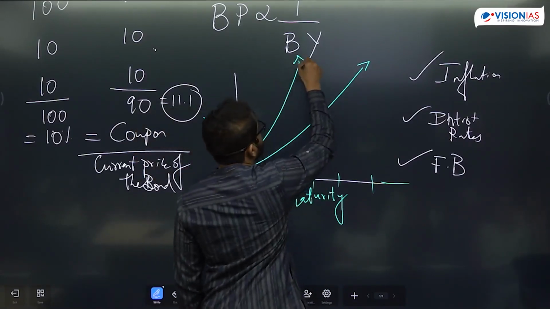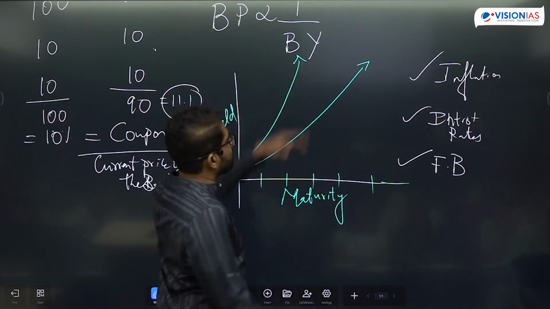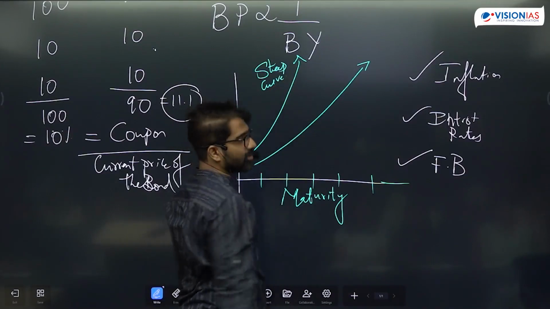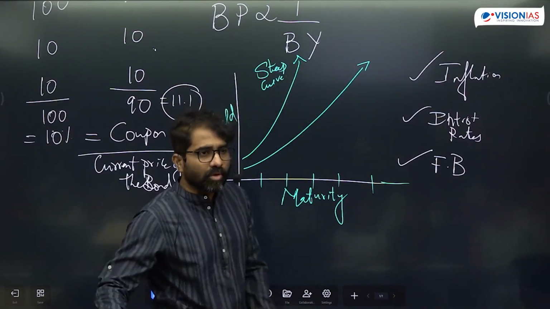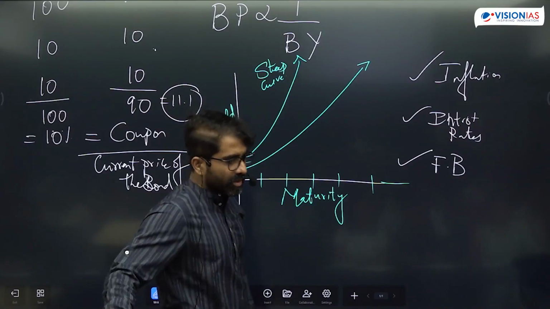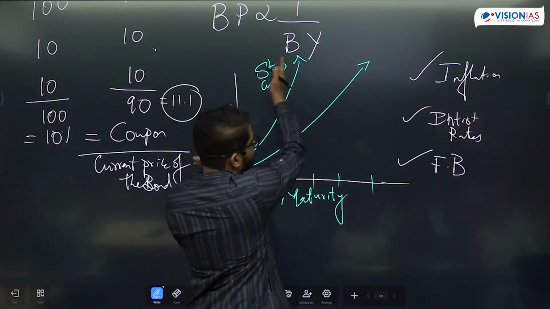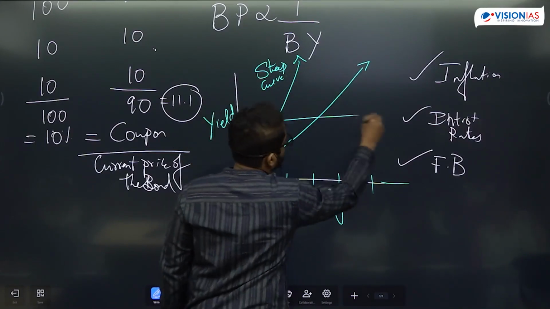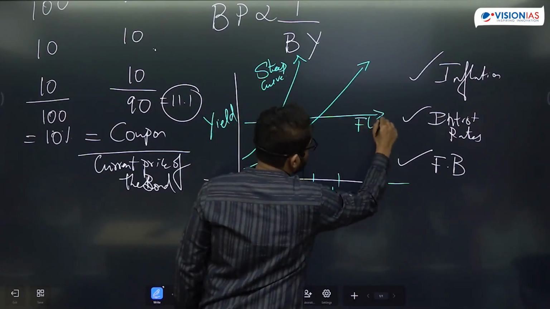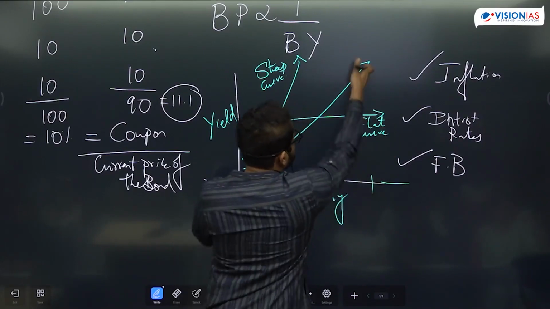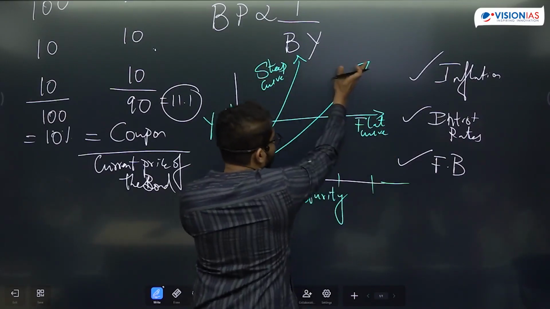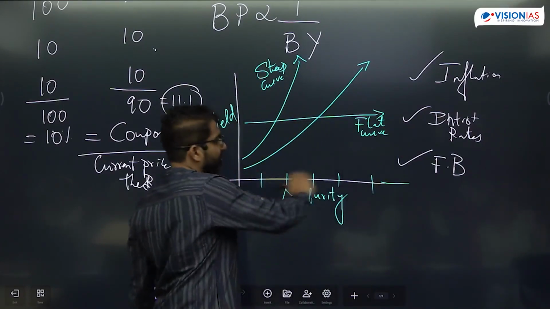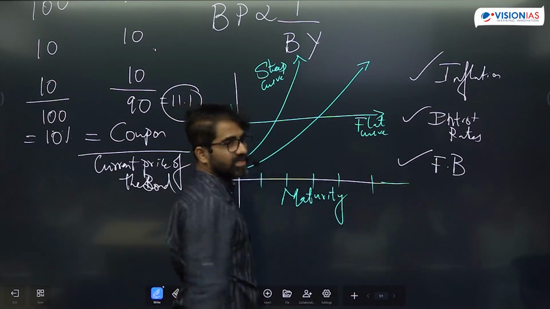Suppose there is a jump in the long-term bond yields. This is called a steep curve. That means my long-term bonds are giving higher yield. Is that okay? This is the same curve which has become steep. It's not a different curve. The same curve can become flat. This is called a flat curve. It can either go like this, or this flat curve can tilt in this direction. Flat is what? Irrespective of the maturity period, the yield remains the same.